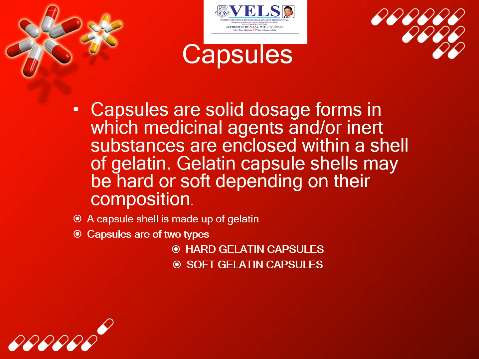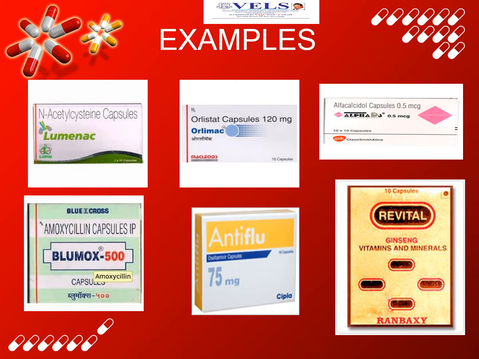Capsules are solid dosage forms in which medicinal agents or inert substances are enclosed within a shell of gelatin. Gelatin capsule shells may be hard or soft depending on their composition. A capsule shell is made up of gelatin. Capsules are of two types: hard gelatin capsules and soft gelatin capsules. Examples of capsules are Luminac, Blumox, Antiflu, Revital, Orlimac, Alpha Calcidol.